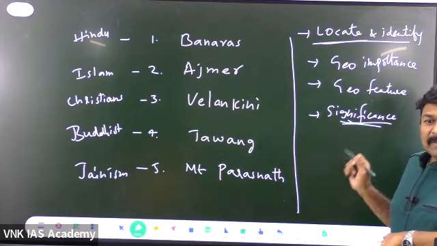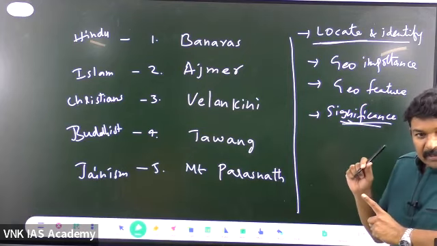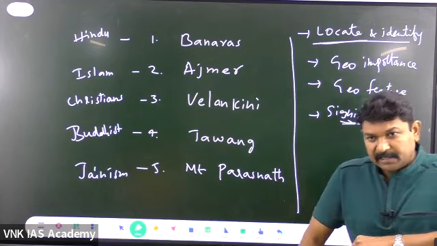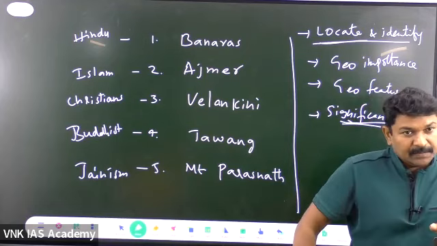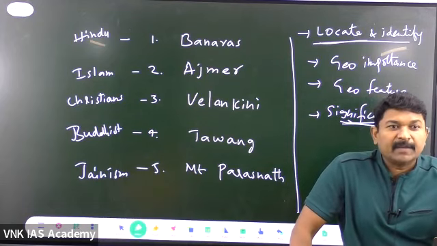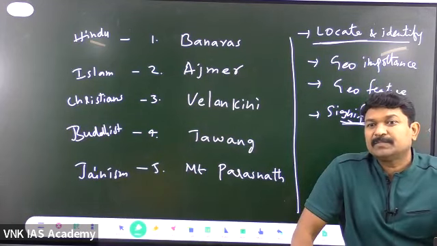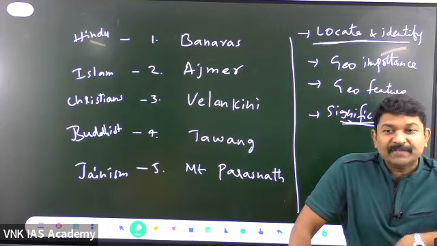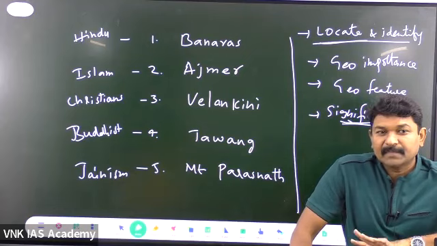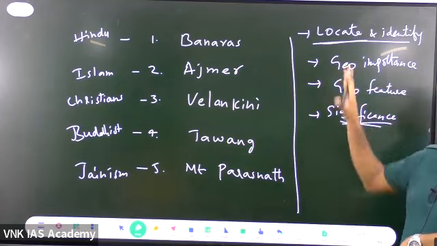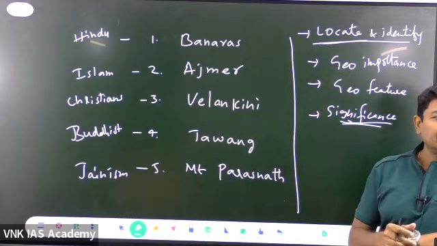What do you mean by significance? You need to tell specifically for what this particular place is important, whether it is religiously, culturally or geographically important, or some other importance like agriculturally, industrially, or militarily important. Is it clear? These are the 4 points you need to remember.